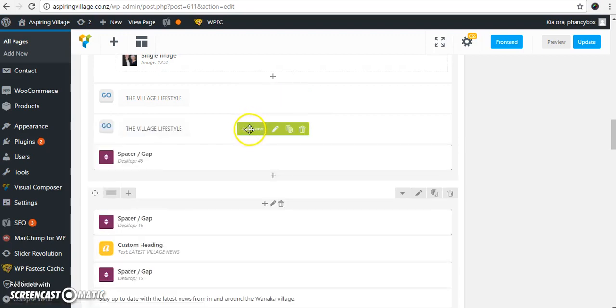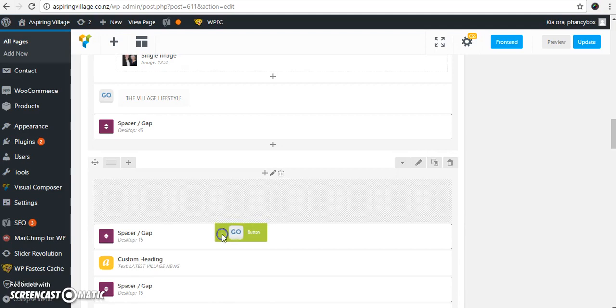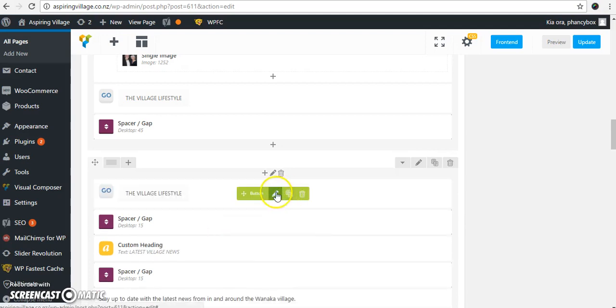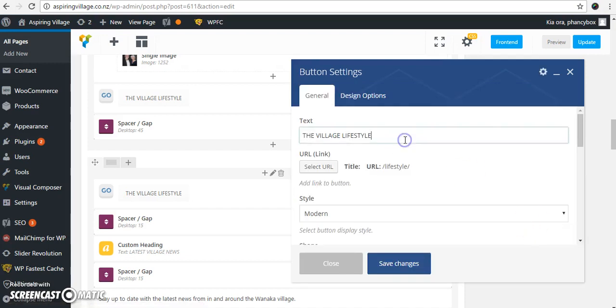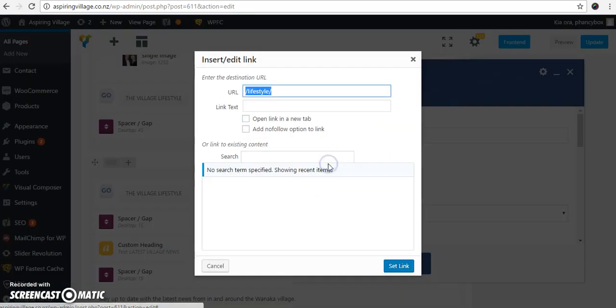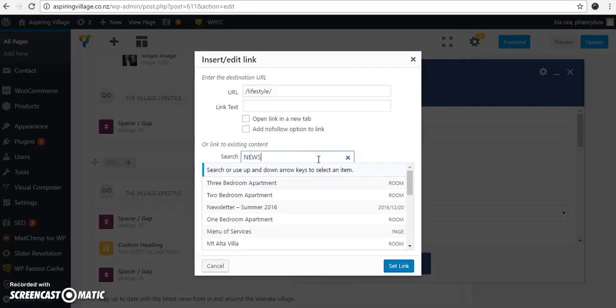It'll make a copy of it, drag it to where you want it to sit, and then simply edit it to make the change to the actual text that's visible on the button. So it'll carry all of the colors, the size, all of the settings, and you just need to go in and change the actual text. So I know this is a button, so I'm just going to change the text that appears on the front of the button and the link. So change this to new title, and I'm saying it's going to link to the news page.